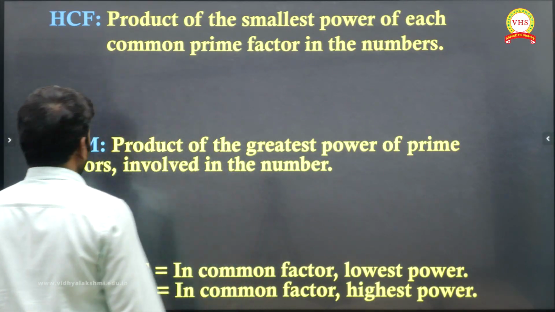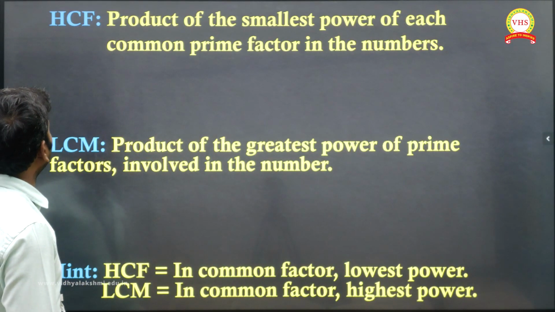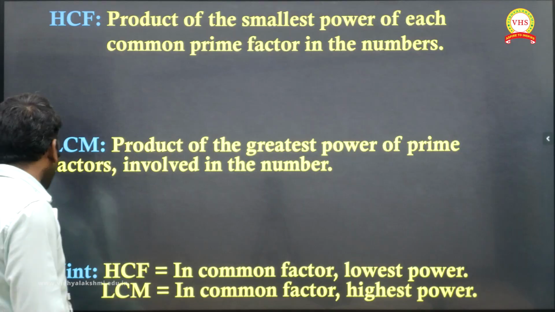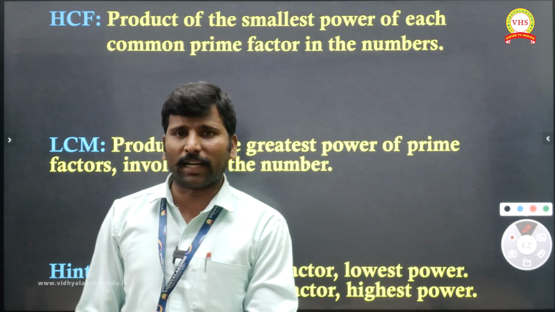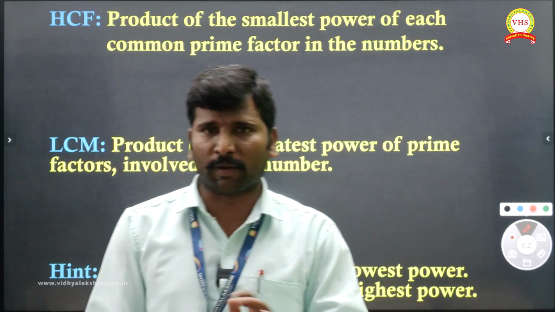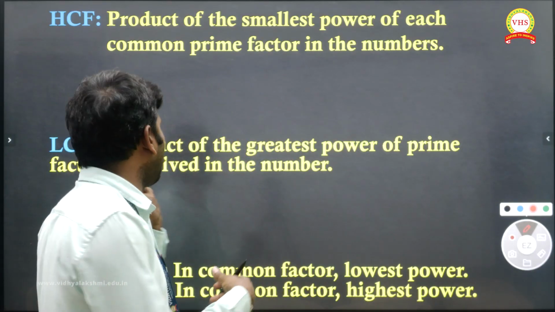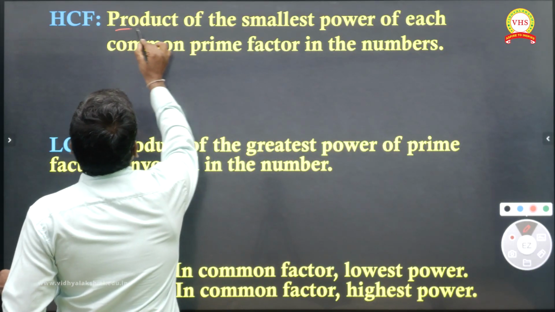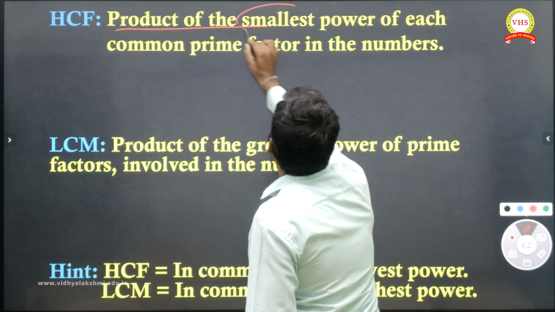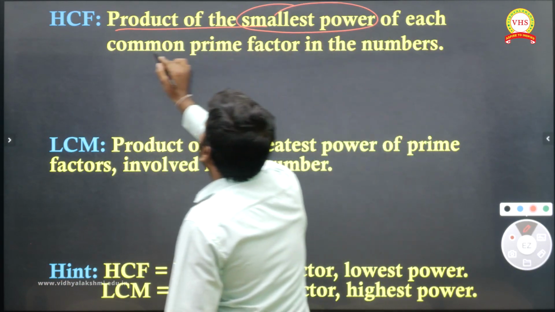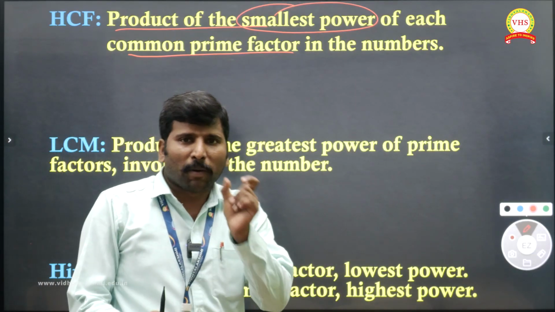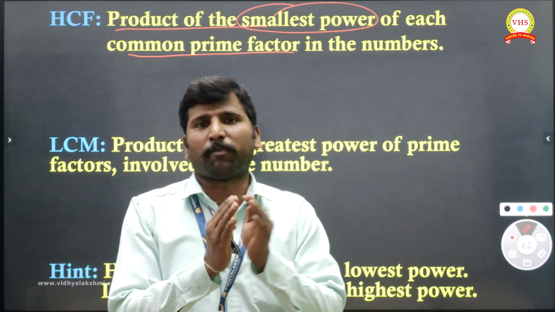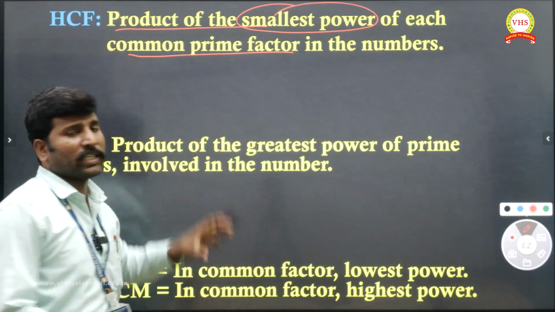Before going to the questions, we should know what HCF is and what LCM is. Generally, HCF means highest common factor, that is the abbreviation. But by definition, it is the product of the smallest power of each common prime factor. Very important: the smallest power of each common prime factor is called the HCF.